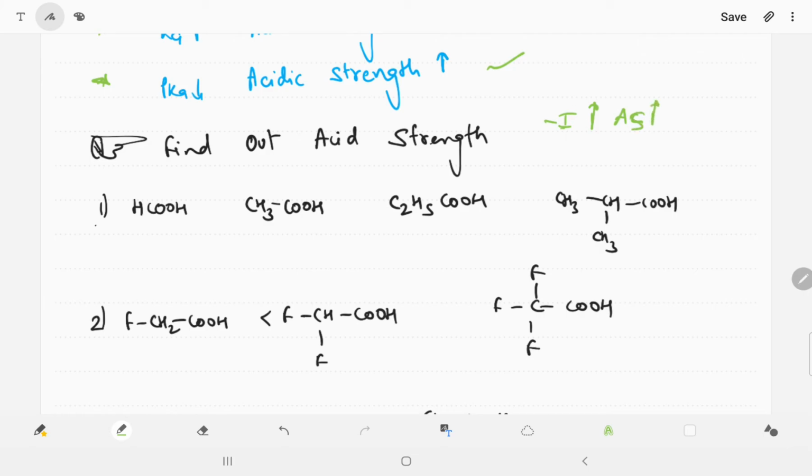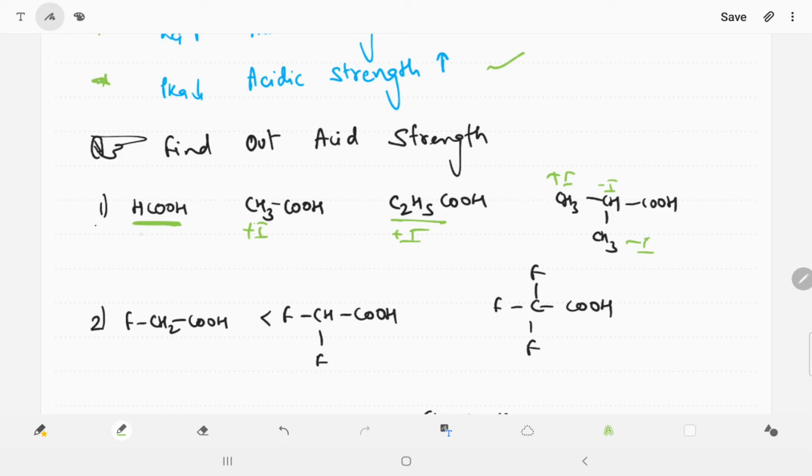So we can say directly one thing in this. There is formic acid, ethanoic acid, propanoic acid. Going from left to right, you are able to see the carbon increases. CH3 is a plus I group, so the plus I group increases. So we can say whenever the plus I group increases, acidic strength decreases.